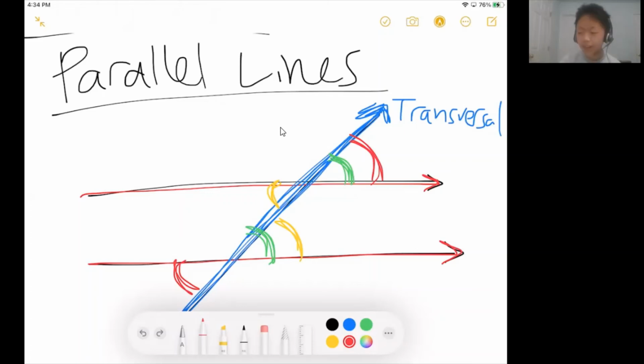Also, parallel lines are very important, especially in more complicated geometry diagrams, because a lot of the time, if you have parallel lines, then you'll also have similar triangles.